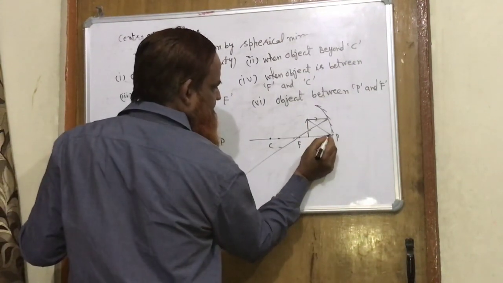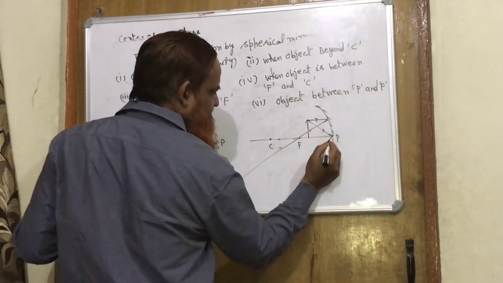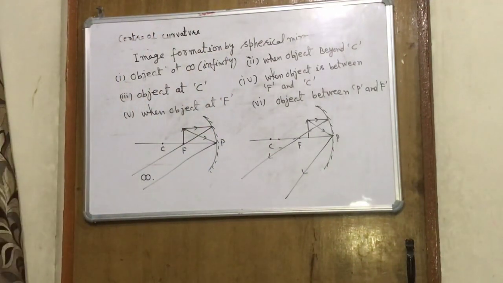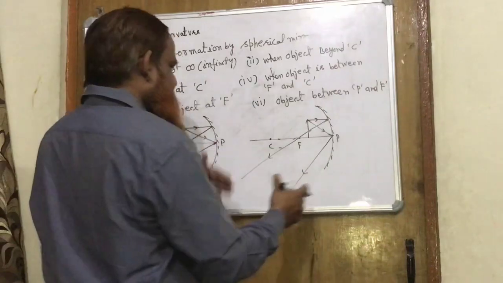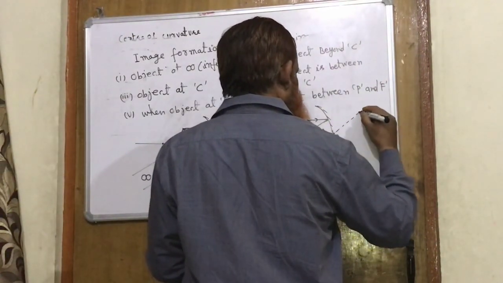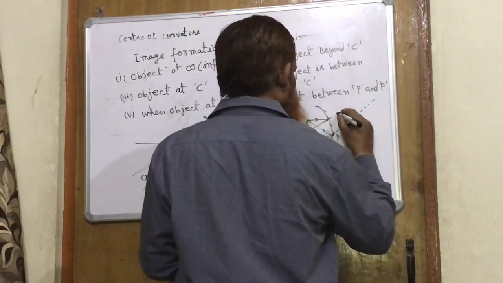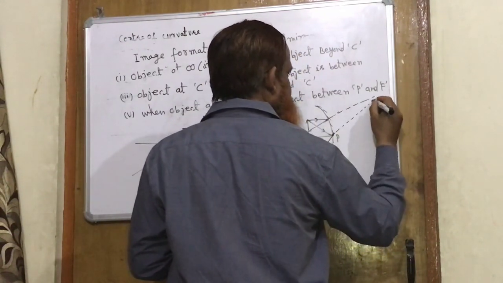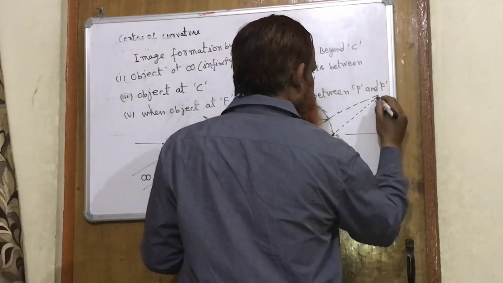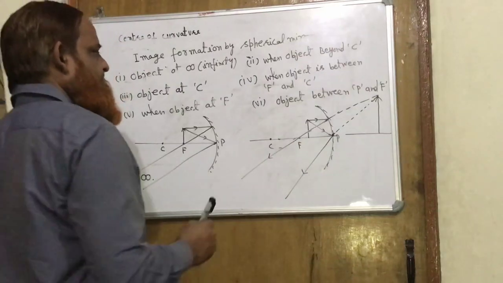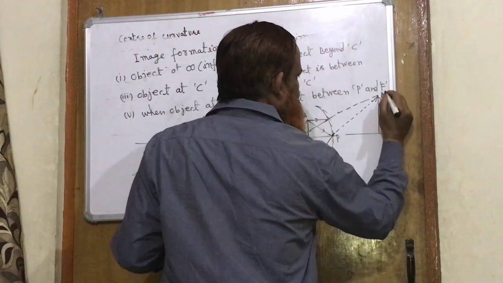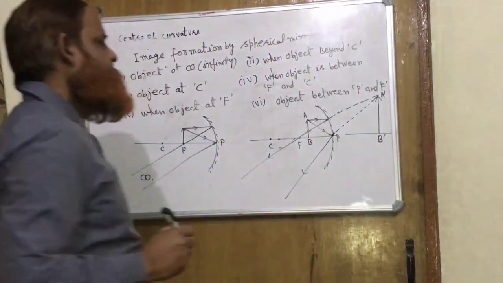Another ray will be incident on the pole. Here we observe that the distance between the reflected rays is increasing. It means if we go behind the mirror, they will meet at some point and the image will be larger, but it is a virtual image.